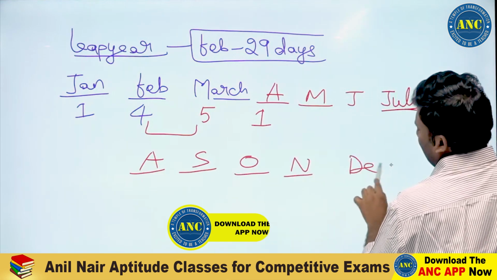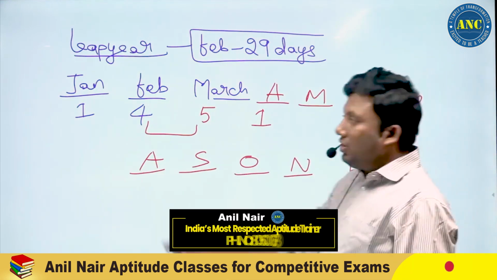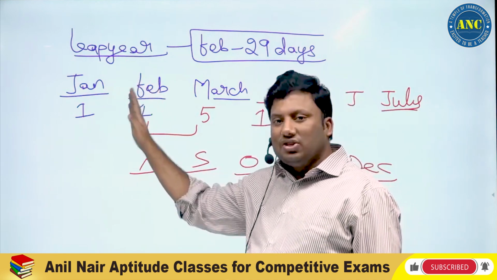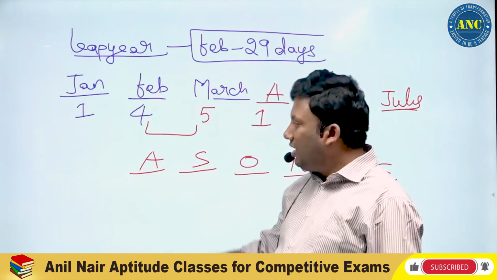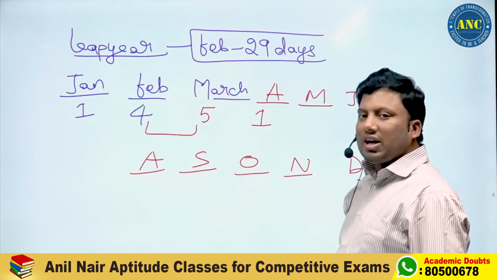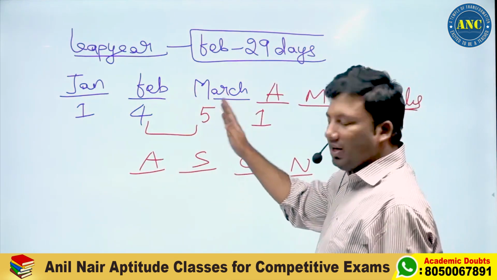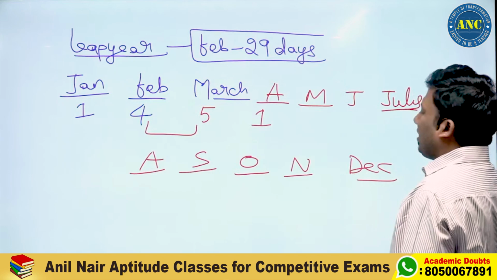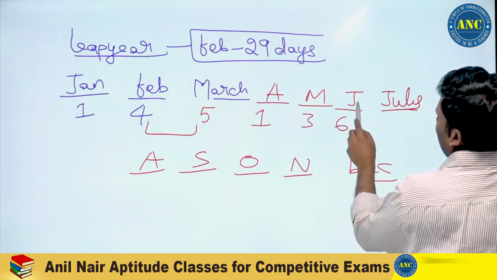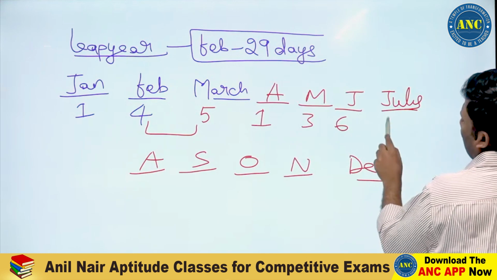October, November, December. January 31 days, plus 3. February 29 days. 29 divided by 7, 7 4s are 28, 1. 4 plus 1, 5. March 31 days, 3. 5 plus 3, 8, it is 1. April 30 days, 2. It is 3. May 31 days, it is 3. June 30 days, extra 2, 1.